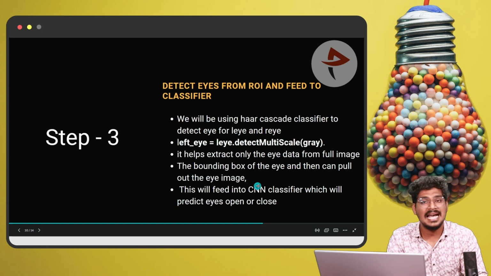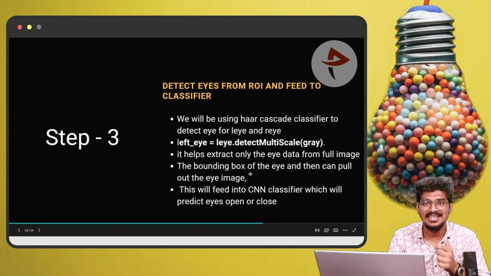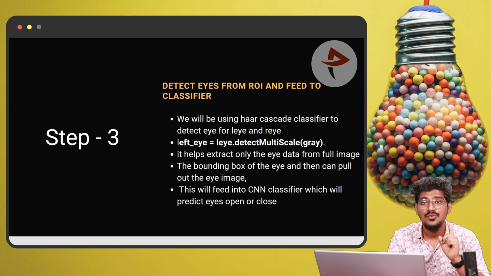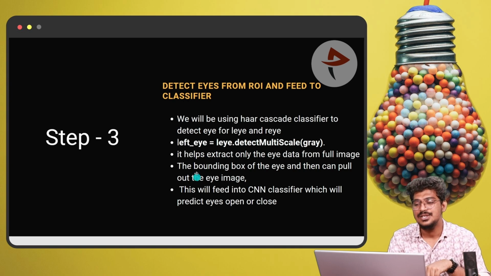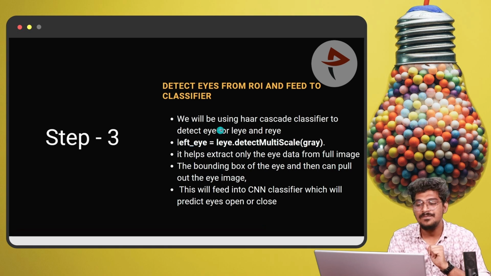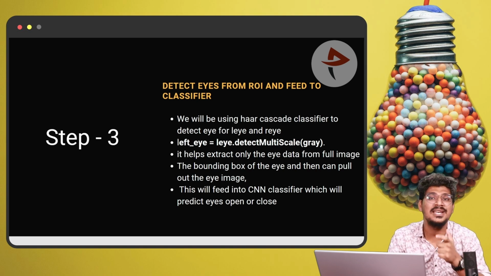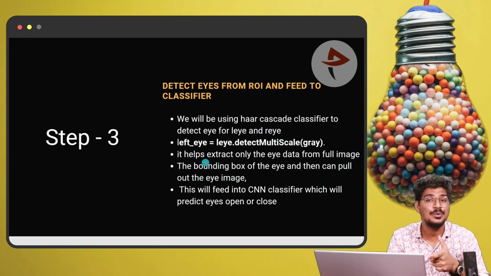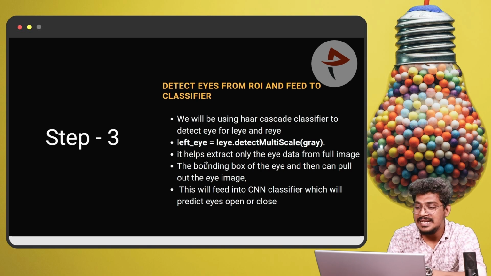So we will be using the Haar cascade classifier to detect the eyes, both the left eye and the right eye. For the left eye, it has a function, and for the right eye, it has a function. So left eye is equal to left eye dot detect multi-scale of the gray image. It helps to extract only the eye data from the full image. Try to understand: it extracts only the eye from the full image.